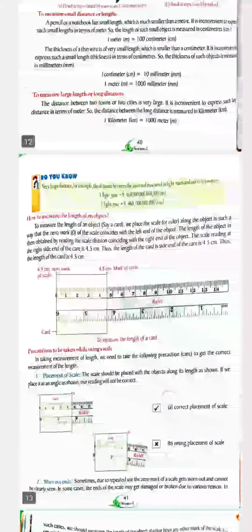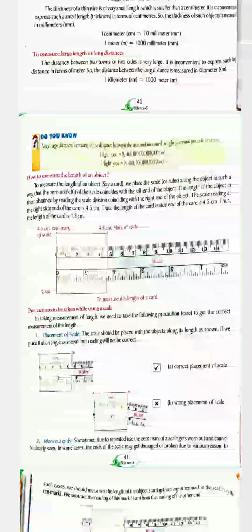So do you know, children, very large distances, for example the distance between stars, are measured in light years and not in kilometers. A light year is a very large distance.